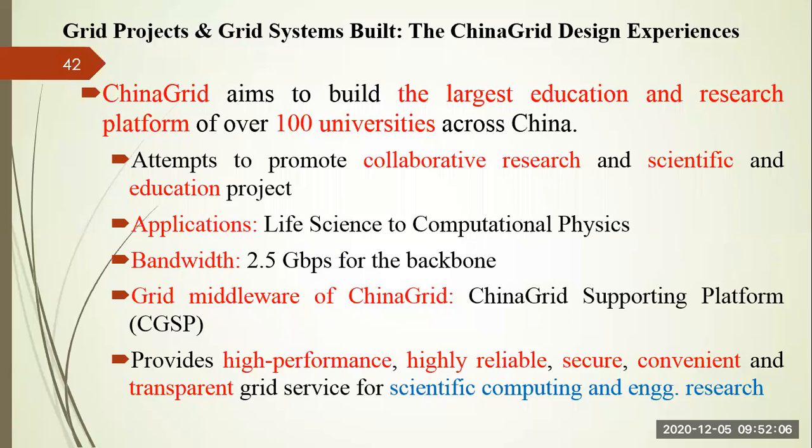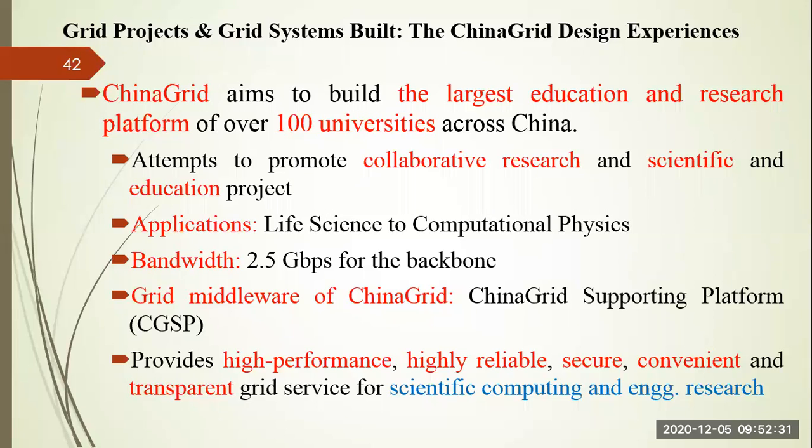So if you see the connectivity of China Grid, the first phase of China Grid started from 2003 to 2006, right, which focused on various platforms and applications. These applications range from life science applications to computational physics applications. Any kind of applications you can run using this China Grid, right?